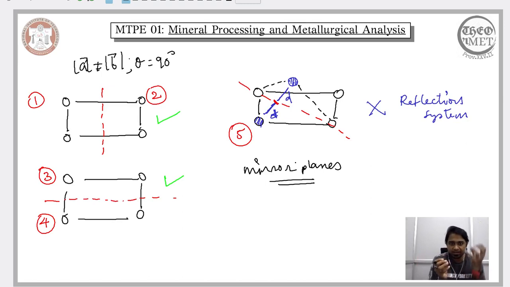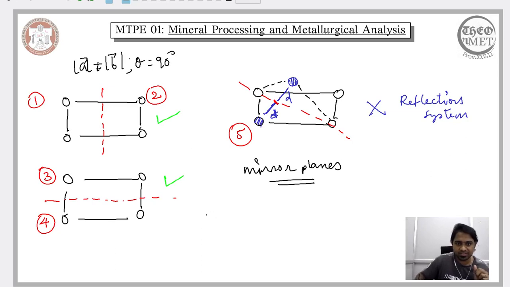So we have just compared square and rectangle. You can extend this to parallelogram and also hexagon, and you will realize that depending on the unit mesh, the mirror symmetry exhibited by the arrangement of the atom varies. Now what we have so far considered is translation symmetry and reflection symmetry. The one other symmetry that is exhibited by the regular arrangement of the atom is the rotation symmetry.